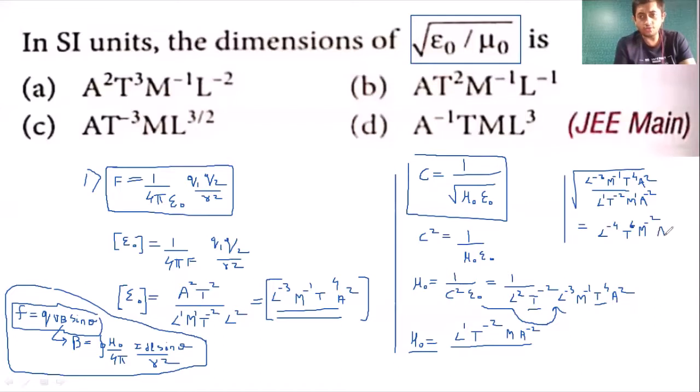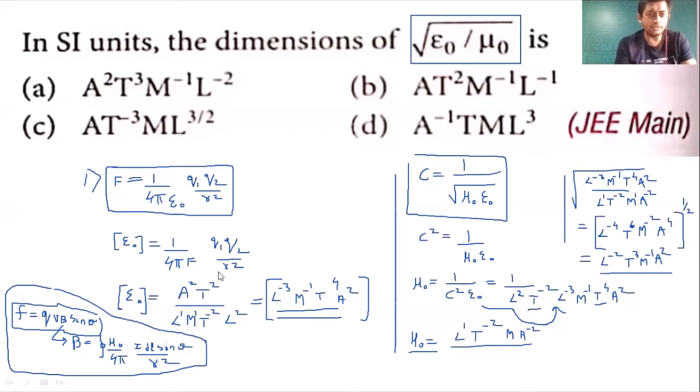A raised to 4, right, and here root में, so if it is in root मतलब it is raised to half, right, so raised to half 2 से divide करो, so that is l raised to minus 2 t raised to 3 m raised to minus 1 and a raised to 2.